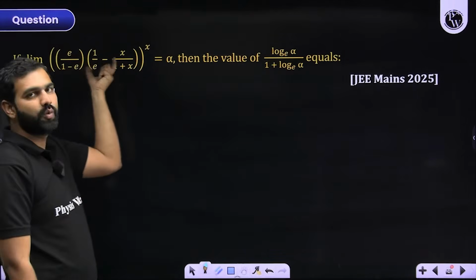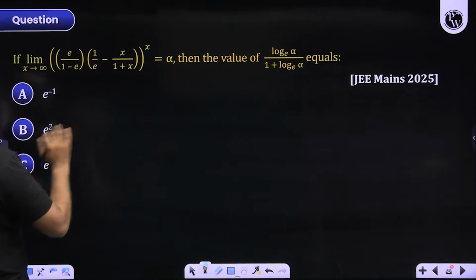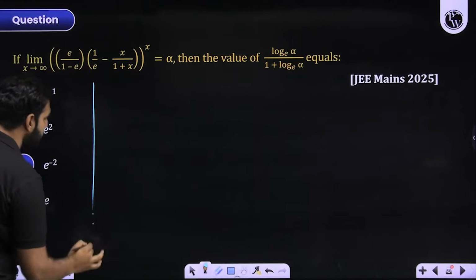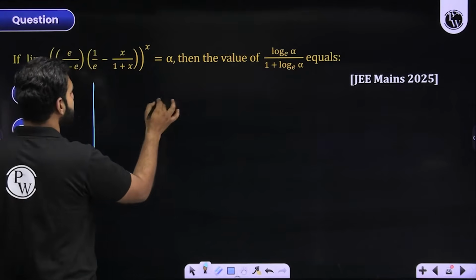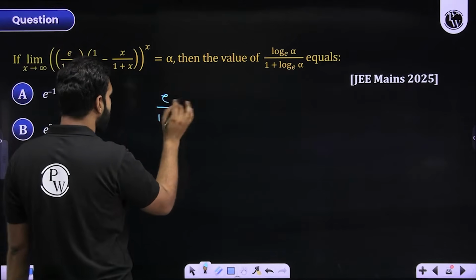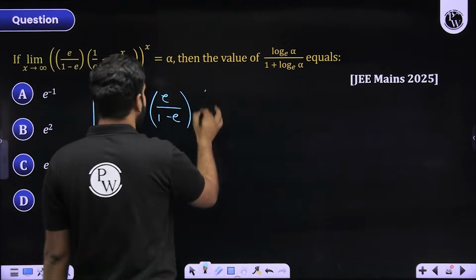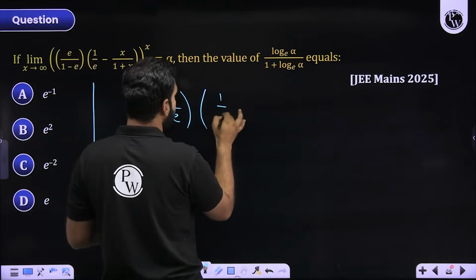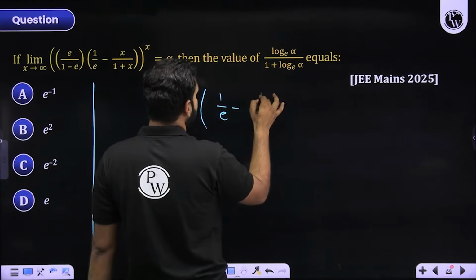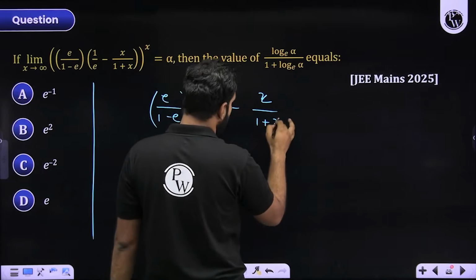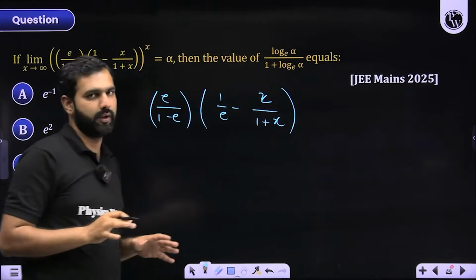So let me see what it approaches. Okay, so here, let me simplify this. The base, basically, is e by 1 minus e. I'm looking at the base only. Now multiplied by 1 by e minus x upon 1 plus x. I hope there is no confusion on that. I'm looking at the base only.